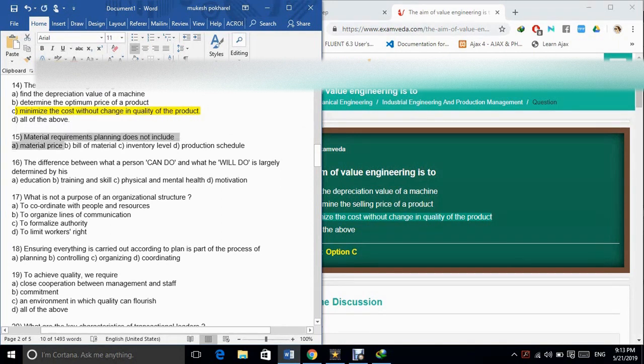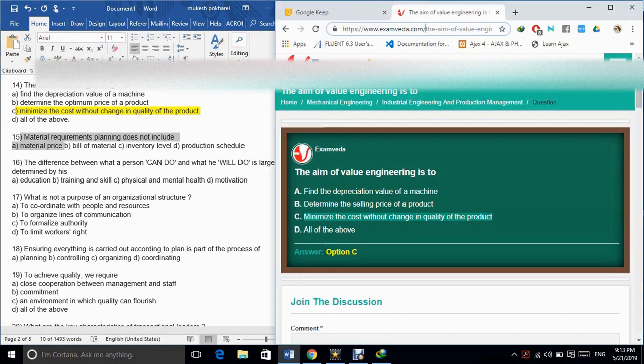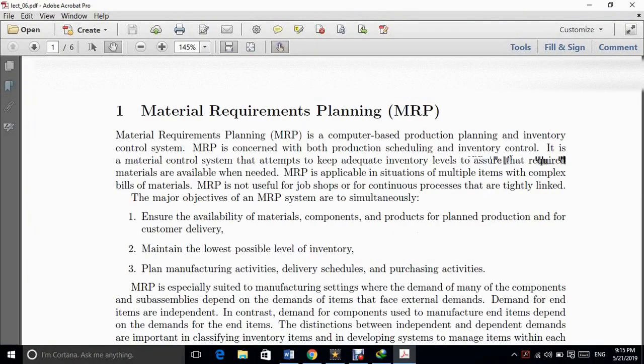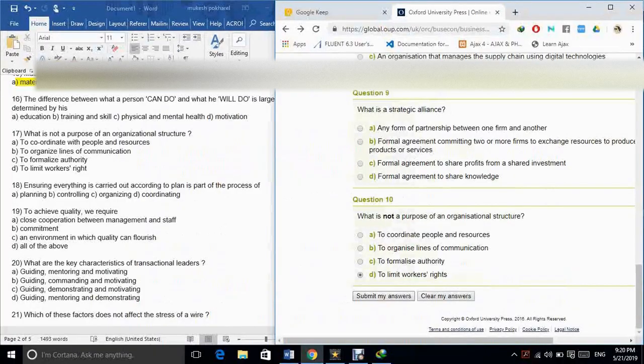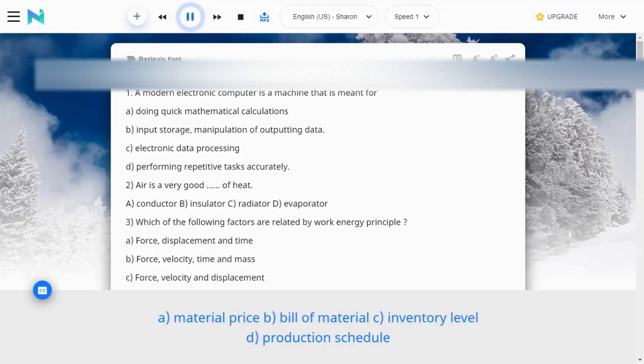15. Material requirements planning does not include A. Material price. B. Bill of material. C. Inventory level. D. Production schedule. The correct answer is option A.